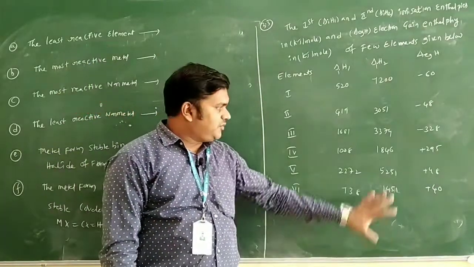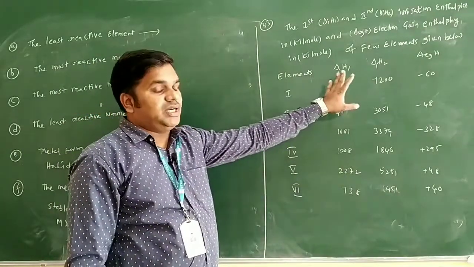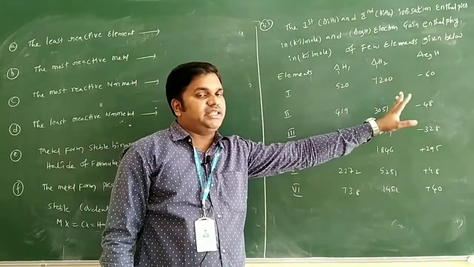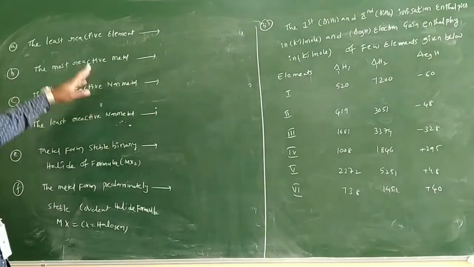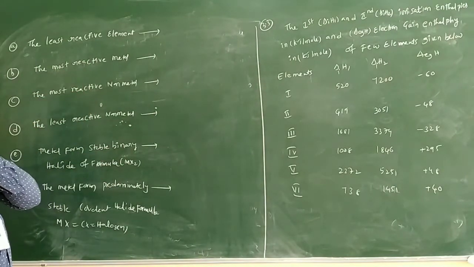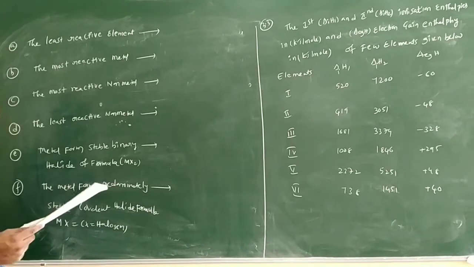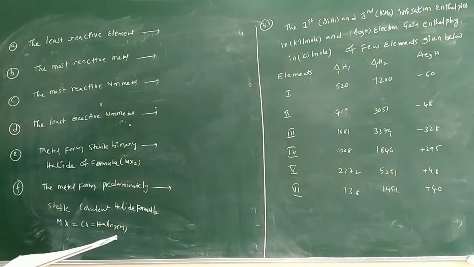So this is the information given. Electron ionization enthalpy, the first and second ionization enthalpy, and electron affinity are given. From that they are asking the questions here. What are those? Least reactive element, the most reactive metal, the most reactive non-metal, the least reactive non-metal, the metal that forms a stable binary halide of the formula MX2, and the metal that forms a predominantly stable covalent halide of the formula MX type of the compound only.